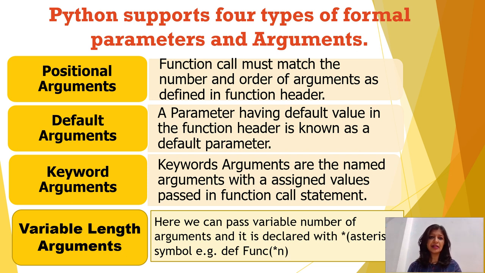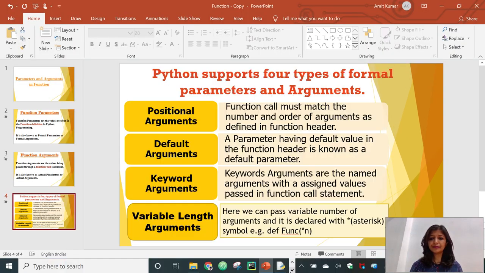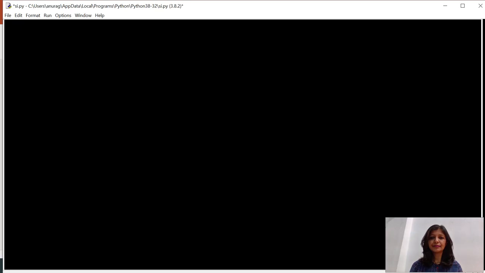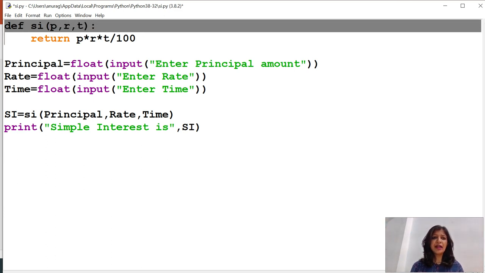So let's understand these concepts one by one through one program. Now this is a program to calculate the simple interest using the function. So here I have declared the function. This is the function header. Now, here I have passed three variables P, R, T. This P, R, T are the positional arguments of the function.